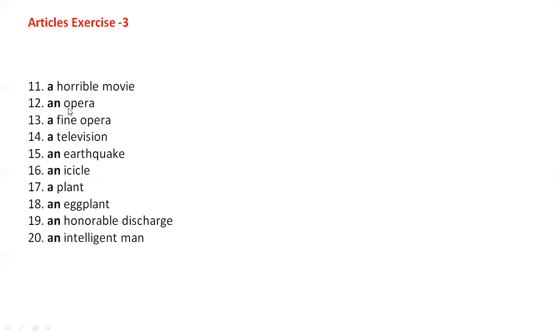Why "an"? Because O is a vowel. A fine opera, a television, an earthquake. Why "an"? Because E is a vowel. In front of a vowel we have to use "an", and in front of a consonant we have to use "a". In that way, we can solve any exercise with the help of the article.